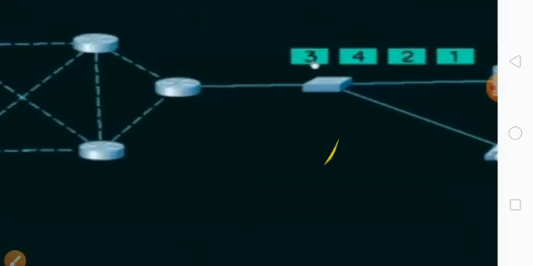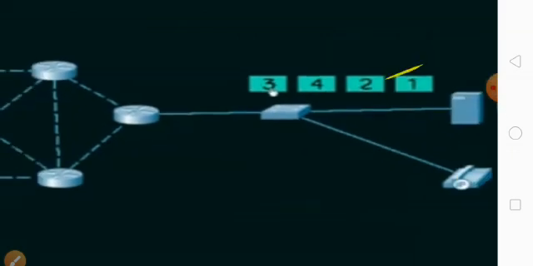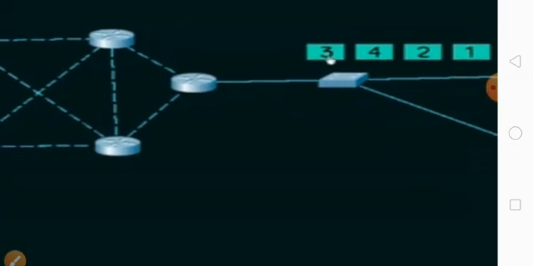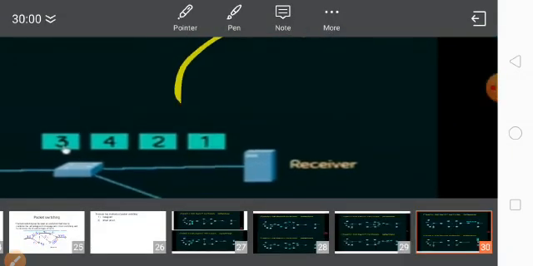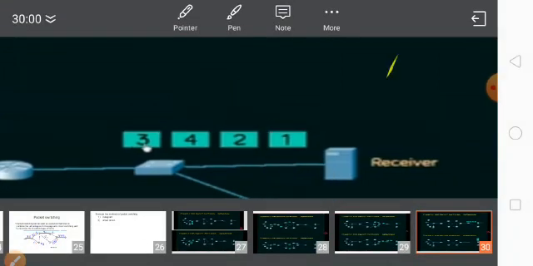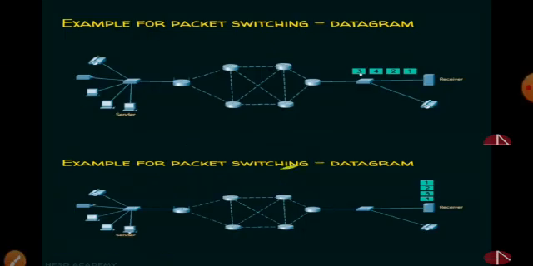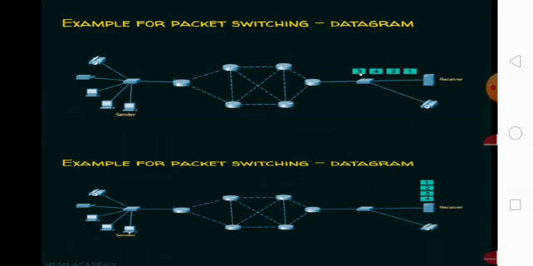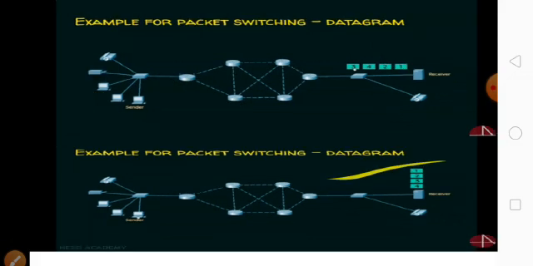See here at the end, what is the order? Packet one is reached, packet two is reached, followed by packet four, followed by packet three. So this is not the order at the destination. But see at last what happened: 1, 2, 3, 4. Finally it will be reordered at the destination like the original message. Even if it chooses a different way, at the end it will be reordered like the original message.